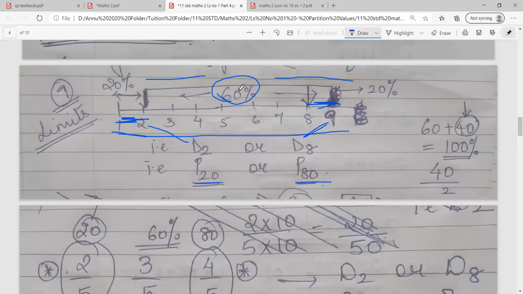So understood the logic? Middle 60% मतलब 20% this side, 20% that side. So 20% मतलब starting का D2 और ending का D8, starting का P20, ending का P80. So there is no need to find all the four. Find any two. D2 D8 ढूंढो या P20 P80 ढूंढो.